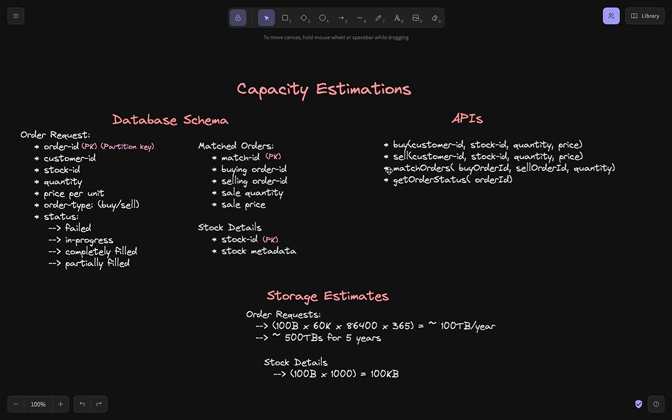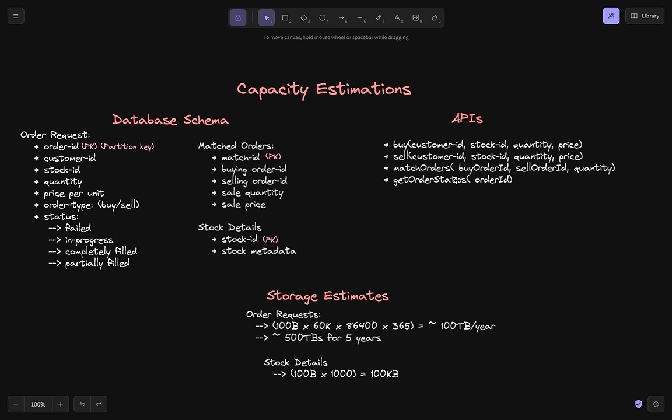This API might not be directly customer facing, but one internal service should be exposing it for other services to call. We might not need to cover that as part of the interview, but if you are able to come up with such internal APIs that are critical to your design, those add bonus points to your interview.